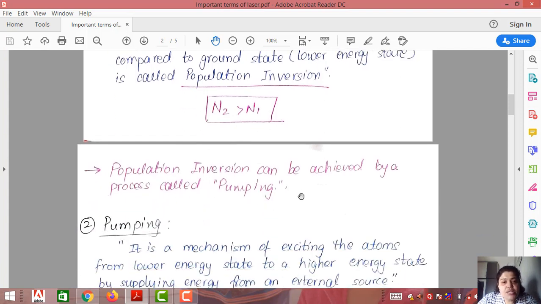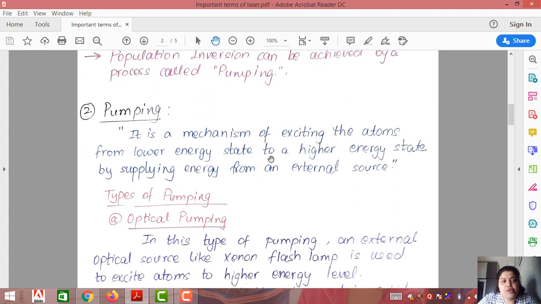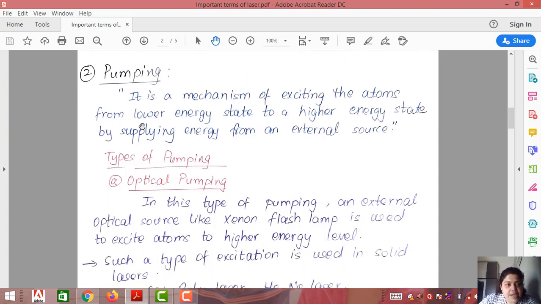Now population inversion can be achieved by a process called pumping. What do you mean by pump? To pump means to blow in energy, to give energy to something. As you blow a balloon, you pump it, right? So the next term we define is pumping.